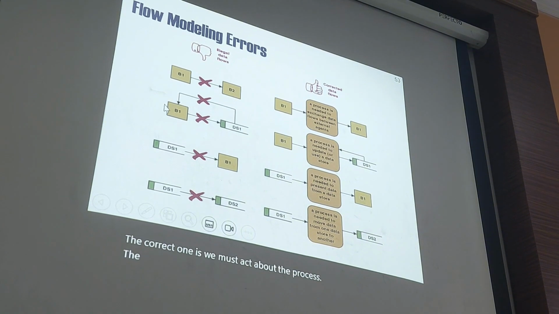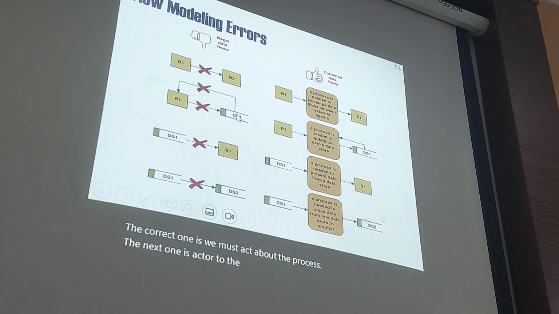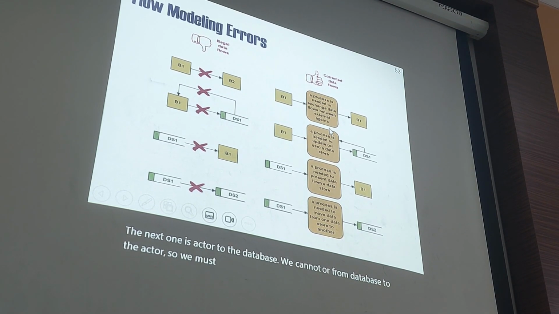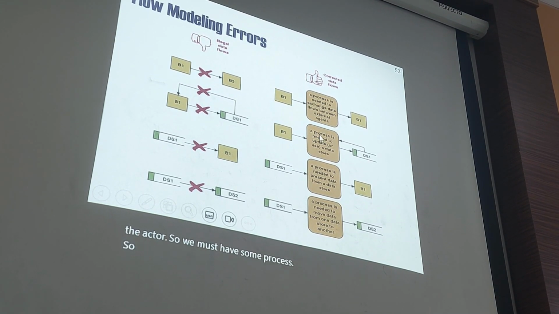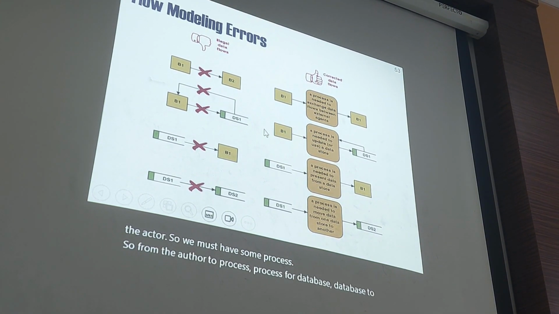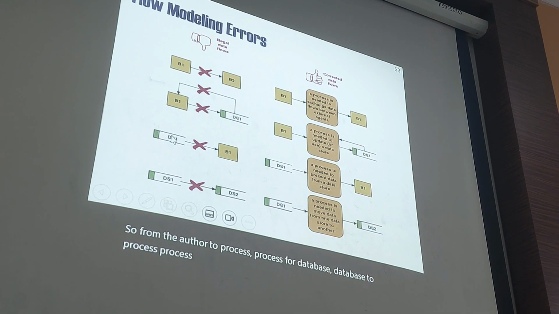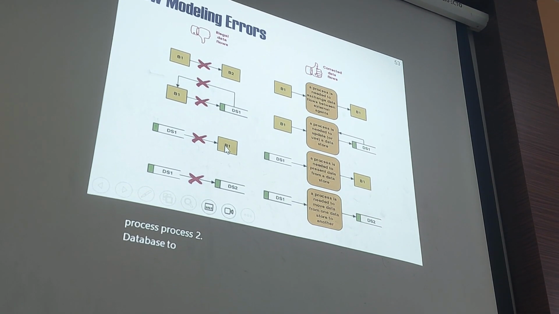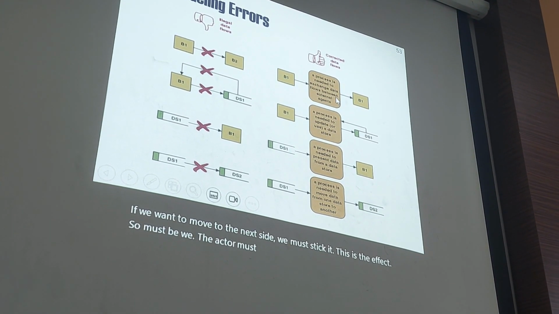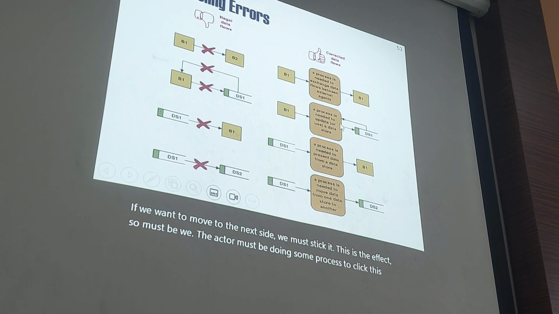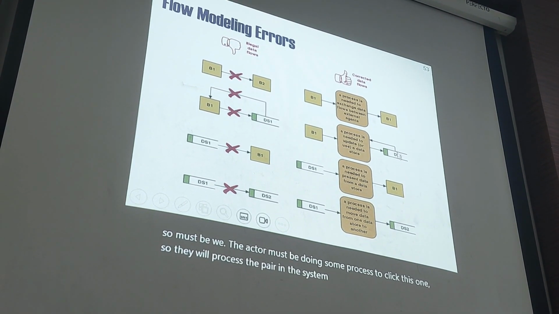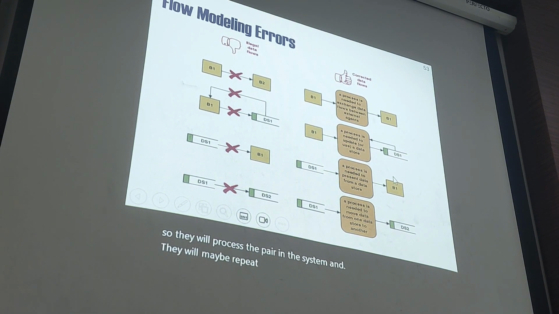The next one is actor to the database. We cannot go from database to the actor, so we must have some process. So from the actor to process, process to database, database to process, process to actor. The actor must be doing some process, so they will process in the system and maybe read from the database.